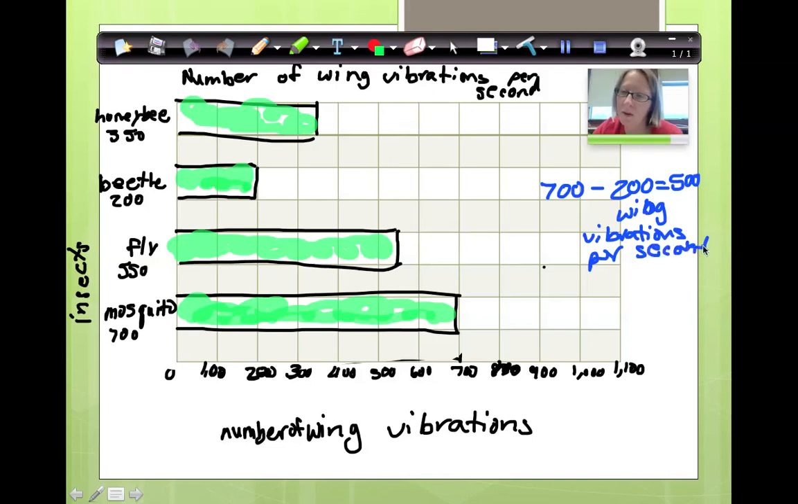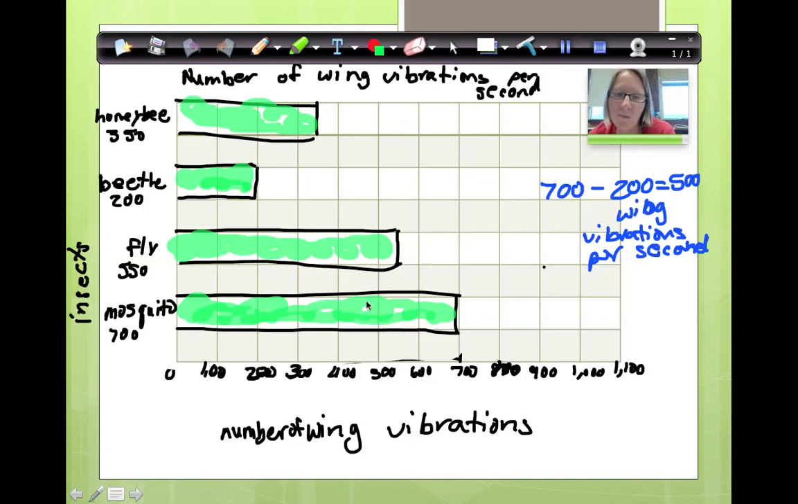Goodness gracious. All right. Now, what if I wanted to find out how many wing vibrations per second would be happening if I had a fly and a mosquito to watch all at the same time? So let's say we have them both on a fly swatter or something, and we're watching them and counting. It'd be so hard to count. They must have had to do a slow motion camera. All right, a fly. Let's find out how fast. I want to know how many wing vibrations are happening on that fly swatter all at the same time.